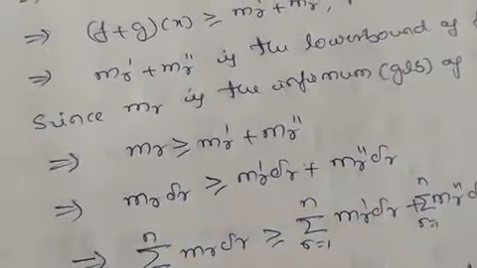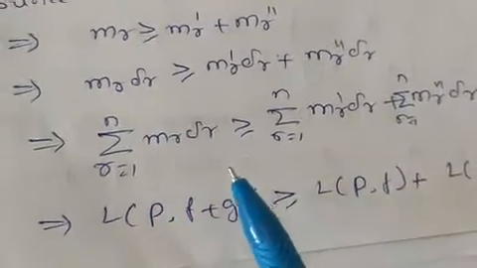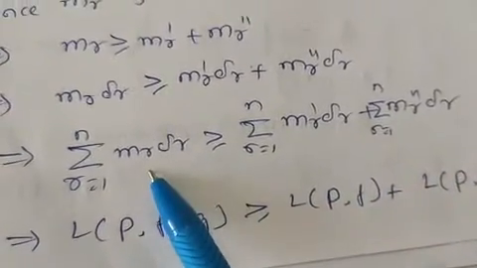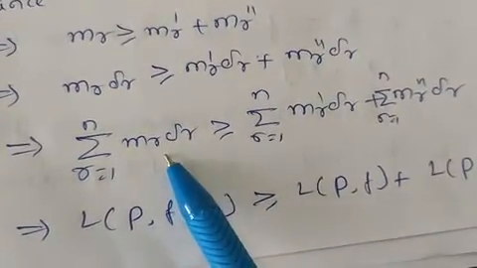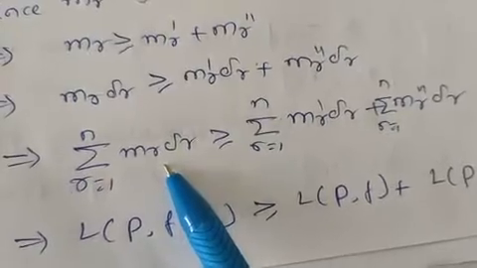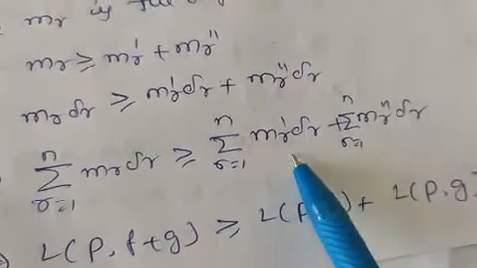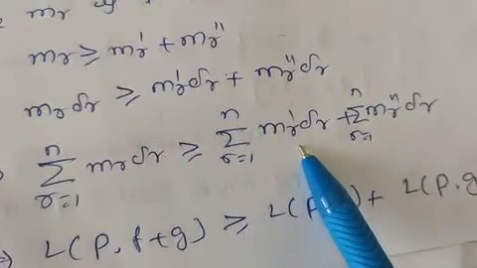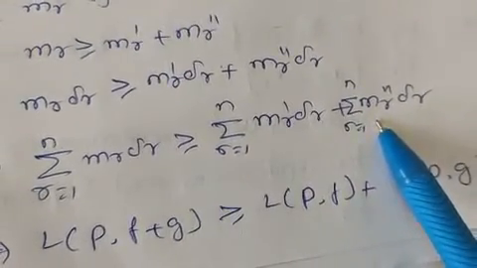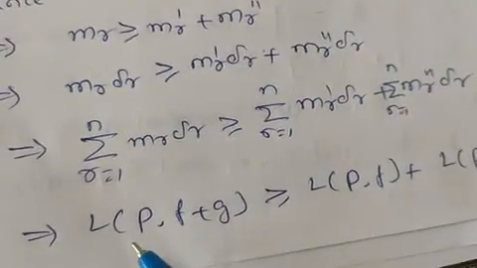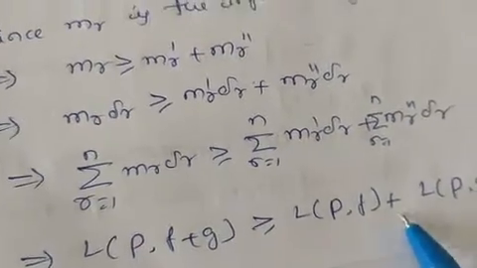So this implies, multiplying on both sides by delta r on each term and applying sigma, we will get this one. And we know this is sigma r equals 1 to n of small mr delta r. Small mr means L(P, f + g), and this mr is the greatest lower bound of the function f + g. So it is L(P, f + g). This is L(P, f) because mr' is the greatest lower bound of the function f, and this one is L(P, g) because mr'' is the greatest lower bound of the function g. So this implies L(P, f + g) is greater than or equal to L(P, f) + L(P, g).